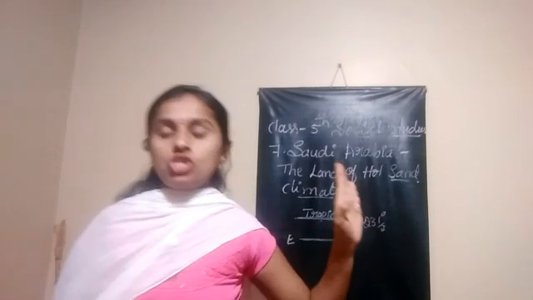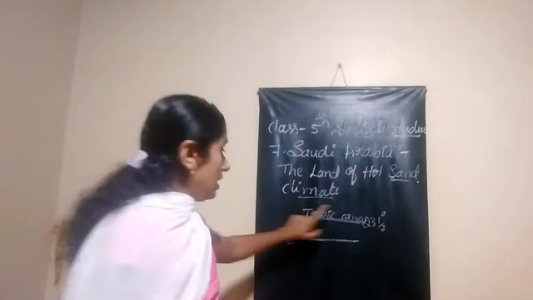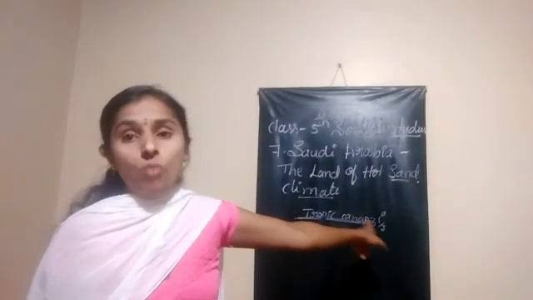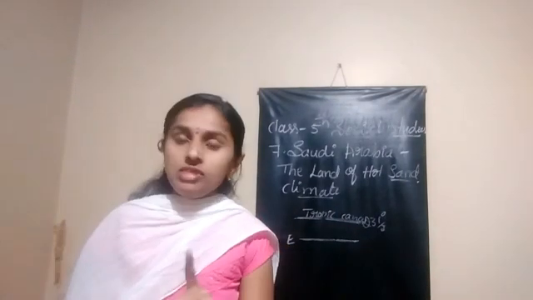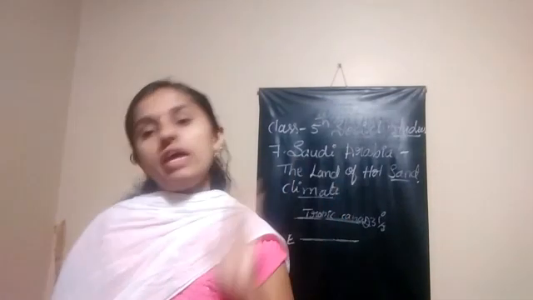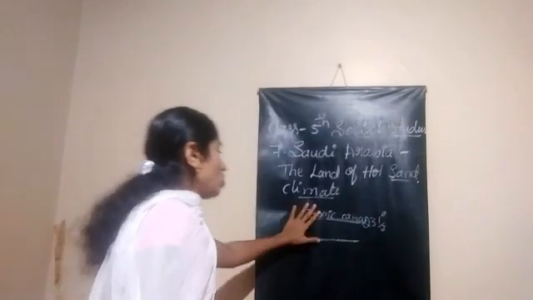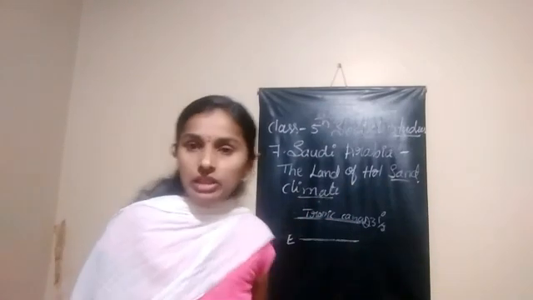Where is the location of the country? It is located near the Tropic of Cancer. In which hemisphere can we find it? In the northern hemisphere. It is one of the places near the equator.